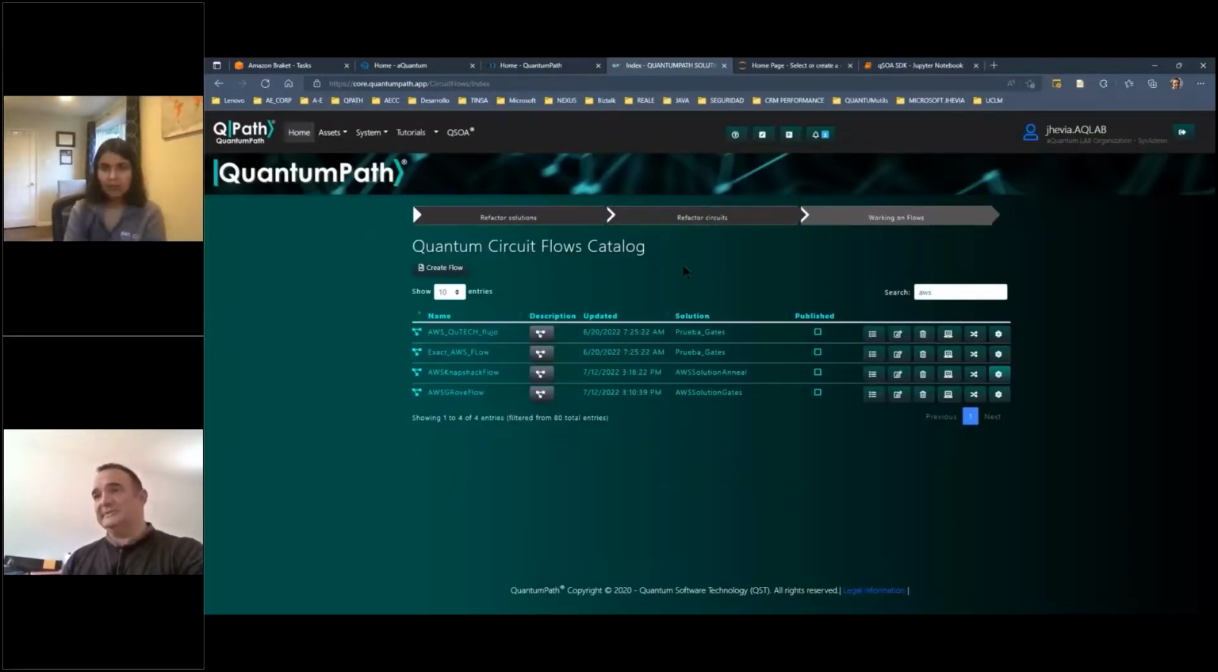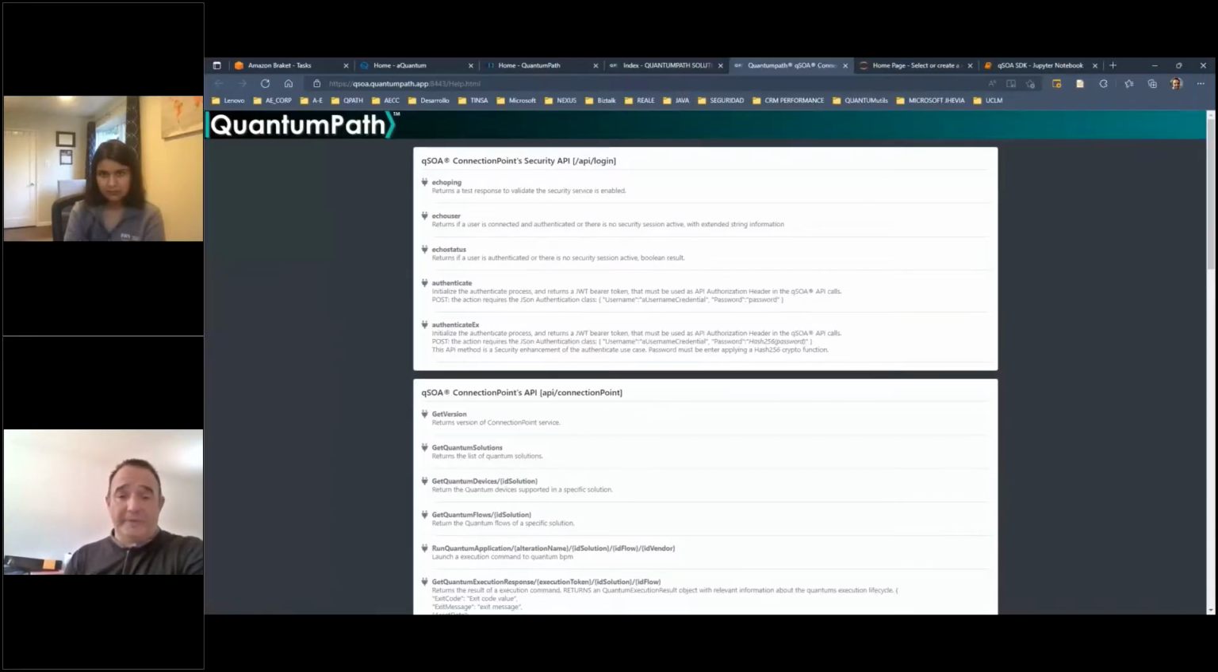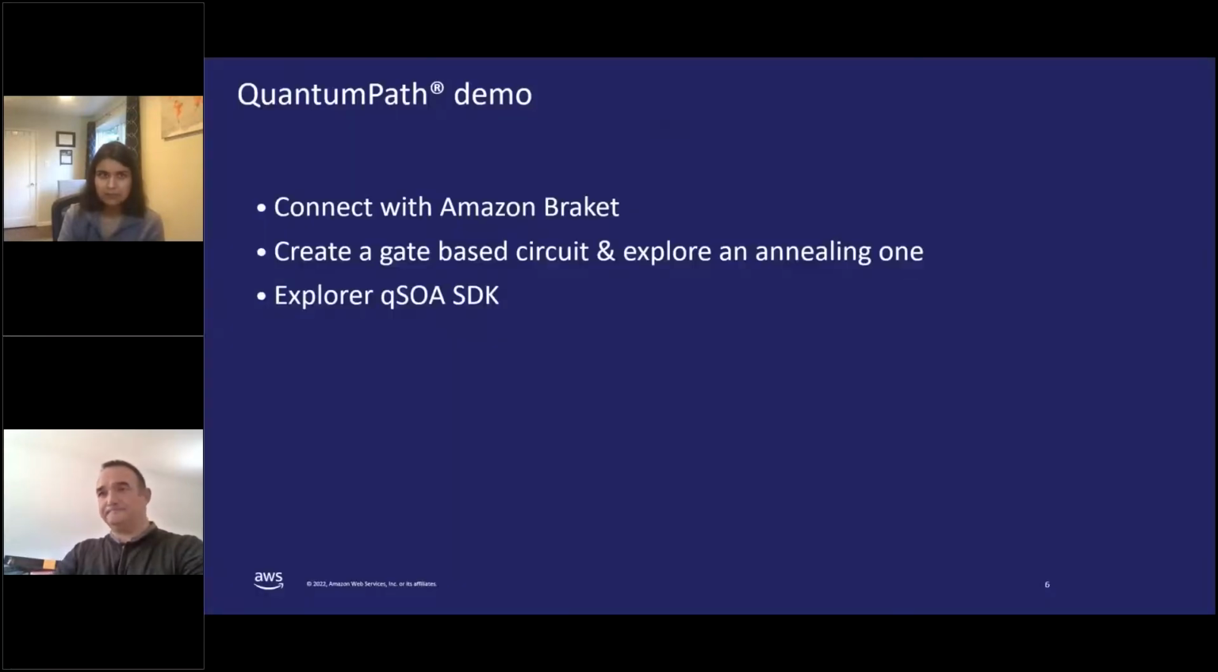I can talk about that. You can do the same we have been doing in the UI with the QSOA API. The QSOA API at the end is the REST API we have in Quantum Path to access all the backend functionalities using a high-level language like Python or .NET or whatever you want. We encourage you to access our web pages to see a lot of examples around the QSOA API and how many benefits it can bring you. Okay, so let me return to the presentation.